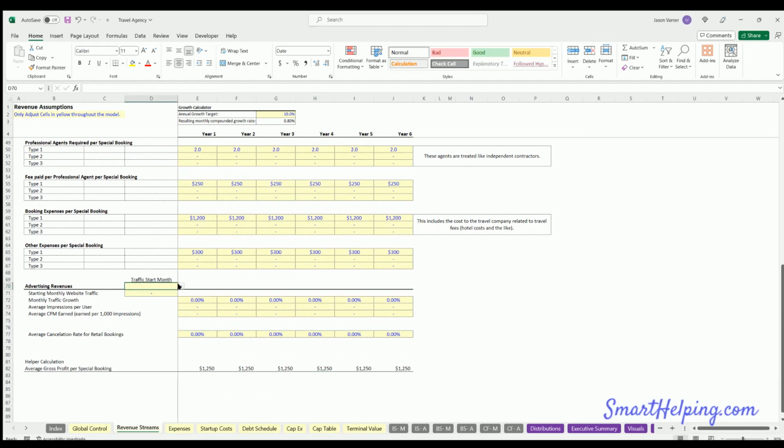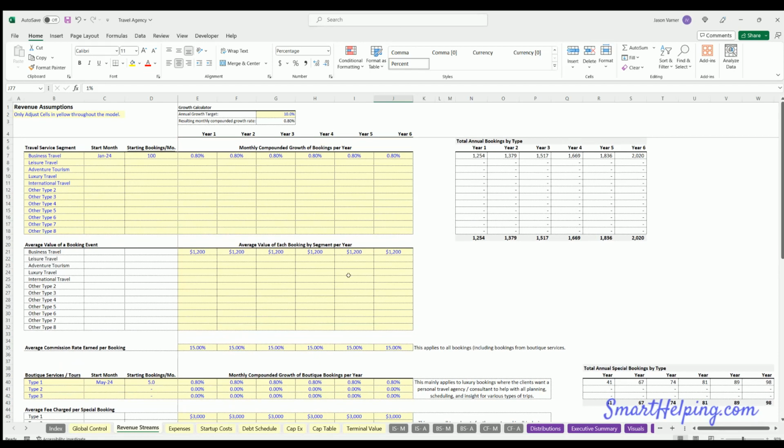And there's also ad revenue. So a site like Expedia is going to make some money on ads. You can say your starting monthly traffic, your growth in traffic, maybe 1% growth per month, average impressions per user per month, maybe it's 10, and then your average amount earned per 1,000 impressions, maybe 450. So there's a potential to make ad revenue. Cancellation rate, let's just put 1%.